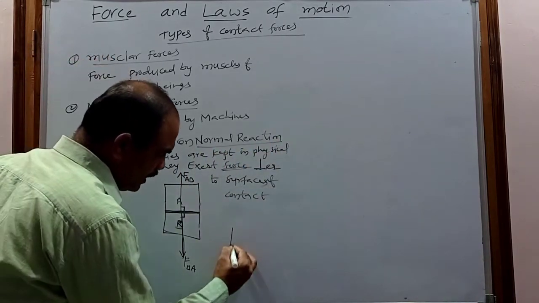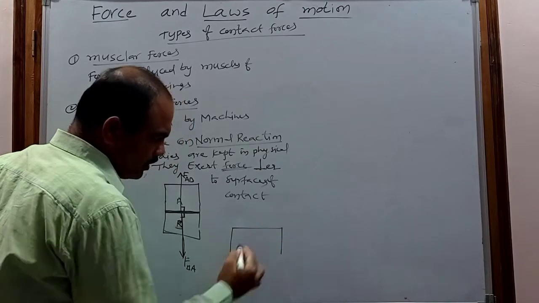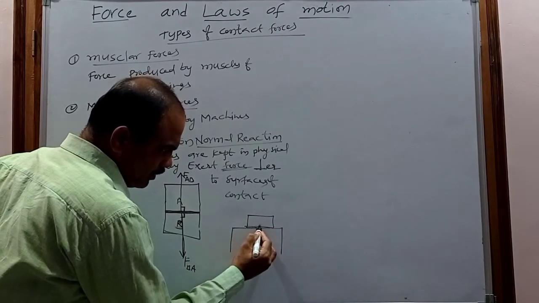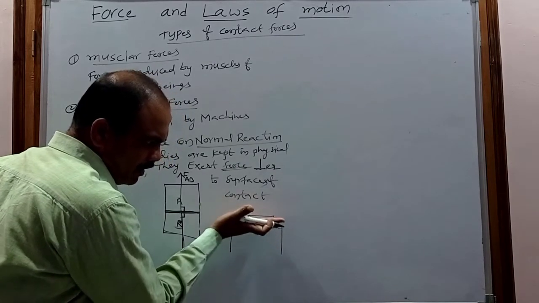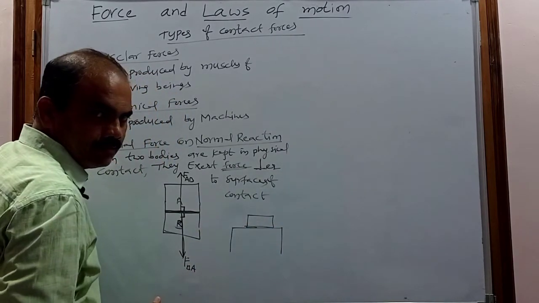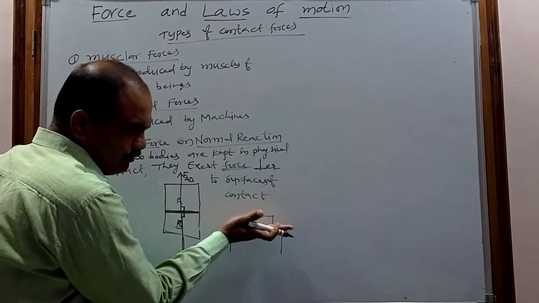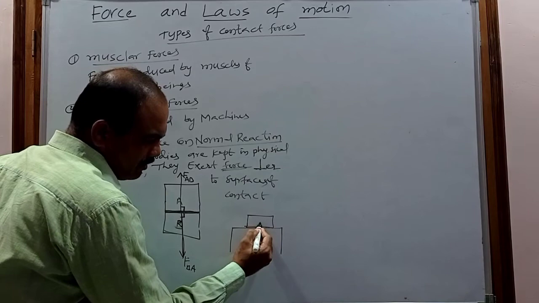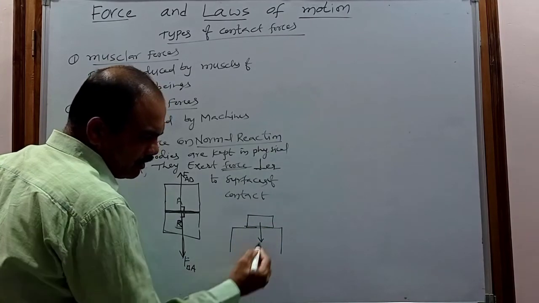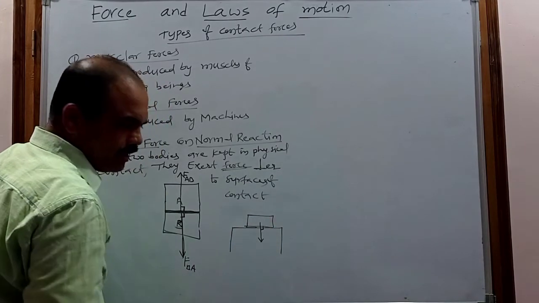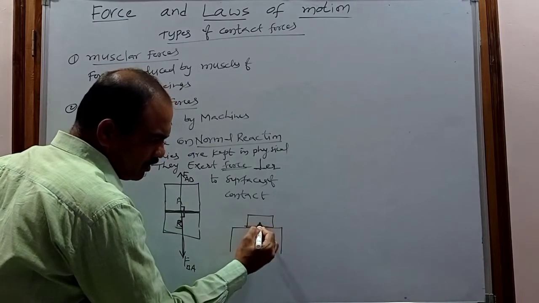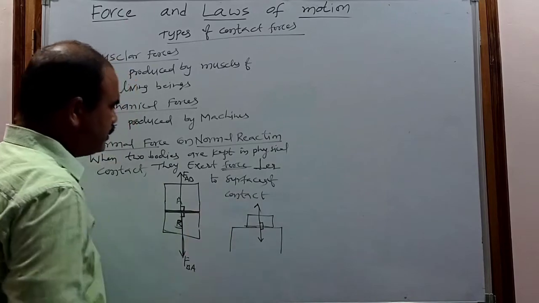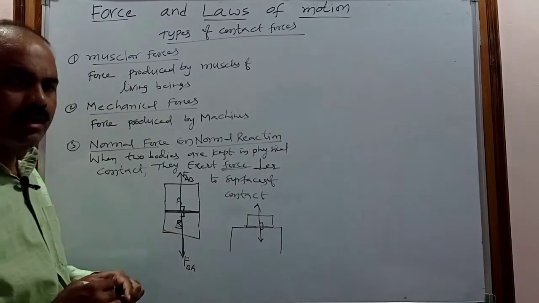For example, let us consider a table, and on the table there is a book. The book surface and the table surface are in physical contact. The book applies some force on the table in the downward direction, perpendicular to the surface of contact. The table also applies some force on the book, also perpendicular to the surface of contact. That is why these forces are the normal force or normal reaction.